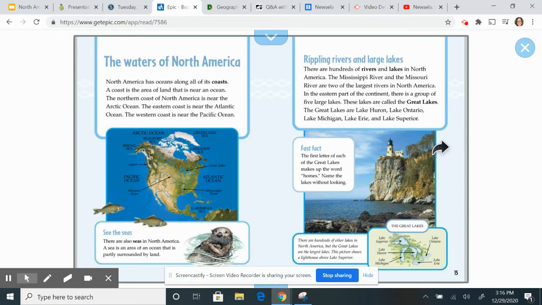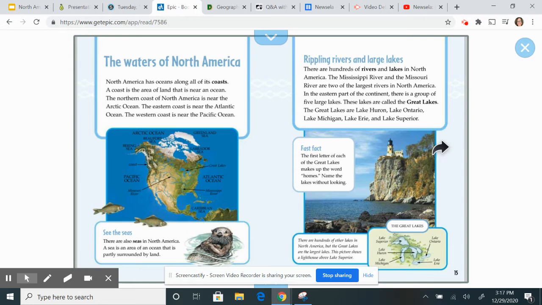The waters of North America. North America has oceans along all of its coasts. A coast is the area of land that is near an ocean. The northern coast of North America is near the Arctic Ocean. The eastern coast is near the Atlantic Ocean. The western coast is near the Pacific Ocean.